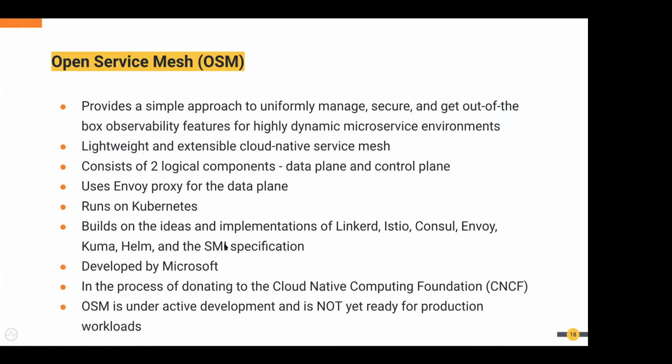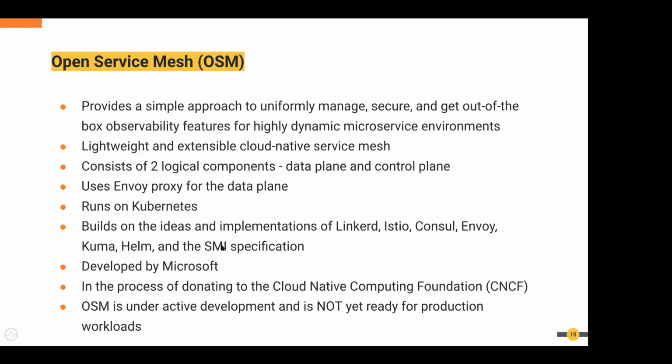And this uses something called the Service Mesh Interface specification. So Open Service Mesh heavily depends on this SMI. SMI is another CNCF sandbox project. This was introduced last year, I think now it's almost a year. It defines a set of interfaces which every service mesh provider can use.